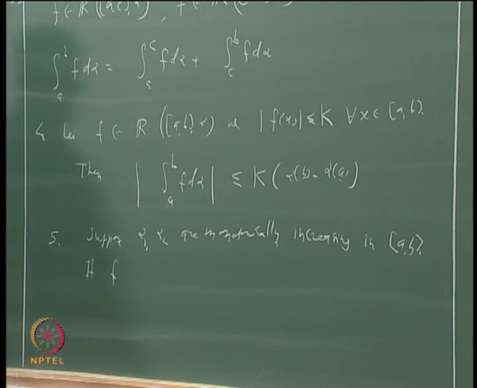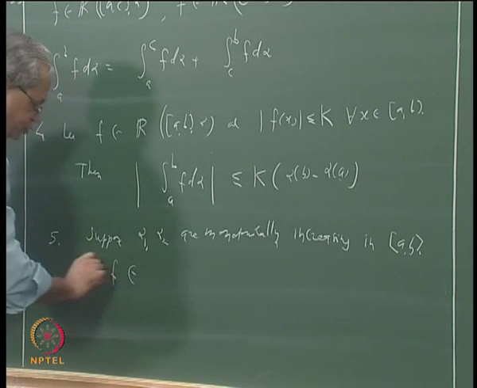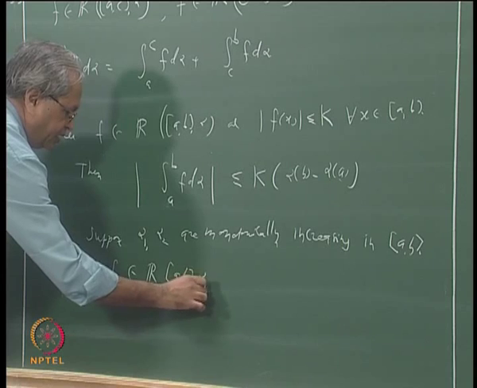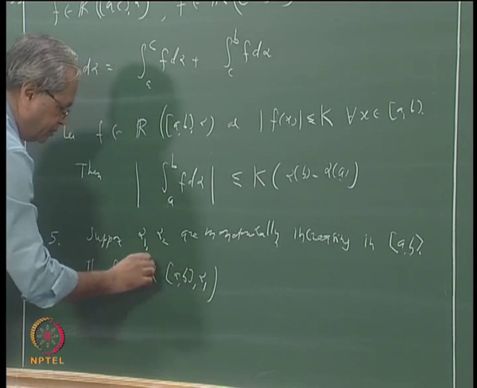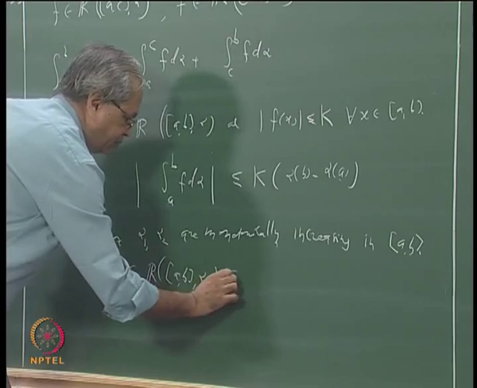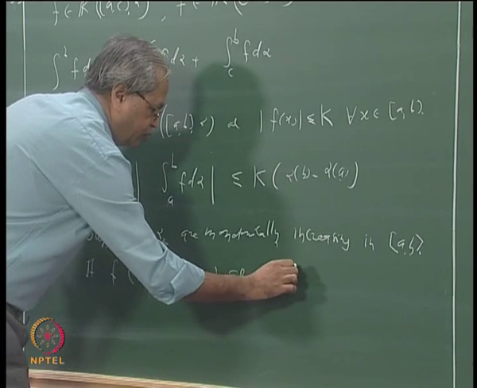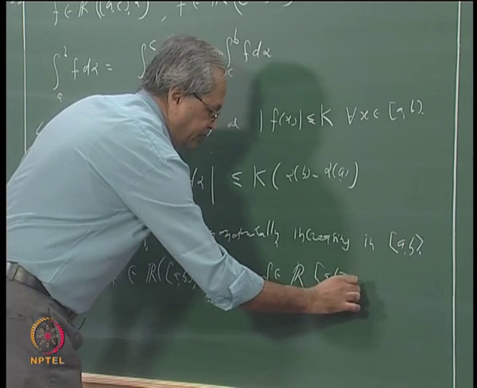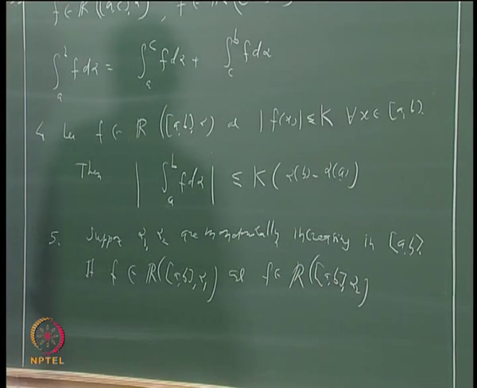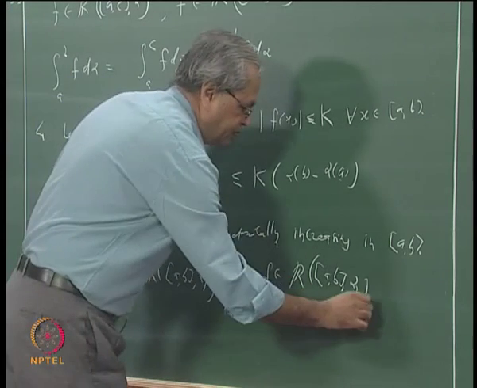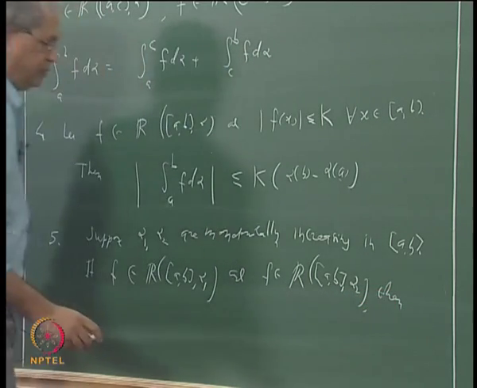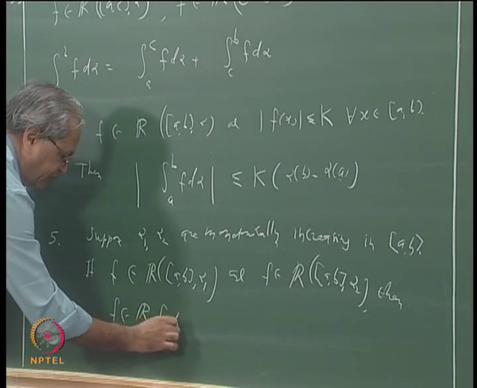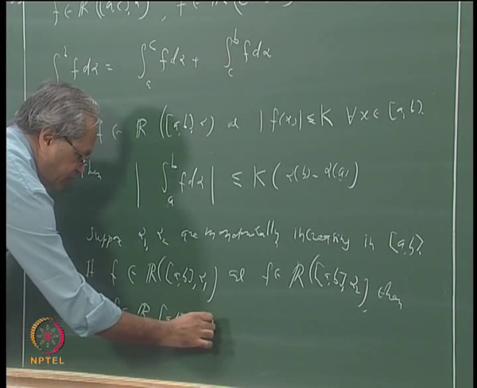Let us use symbols. If f belongs to R AB alpha 1 and f belongs to R AB alpha 2, then f belongs to R AB alpha 1 plus alpha 2.